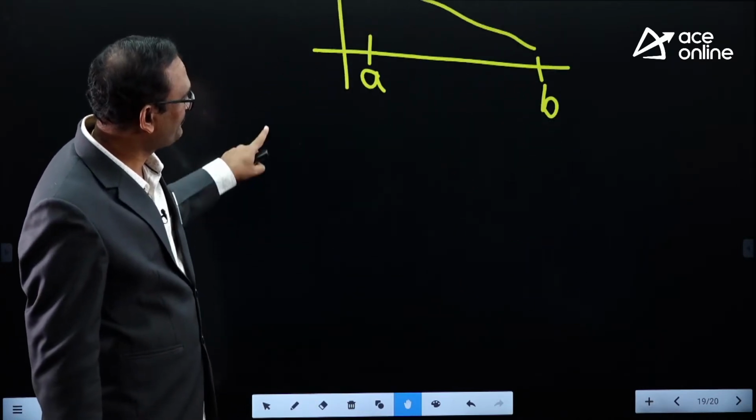And similarly, how do you say it is a concavity? Remember, first derivative will tell you whether the curve is rising or falling. Using slopes we can decide: if slope is positive, means f dash x greater than 0, means dy by dx greater than 0, it is a rising curve. Slope negative, dy by dx negative, f dash x negative, curve is falling down, means decreasing function. So first derivative will let you know the increasing or decreasing nature of a curve or function.